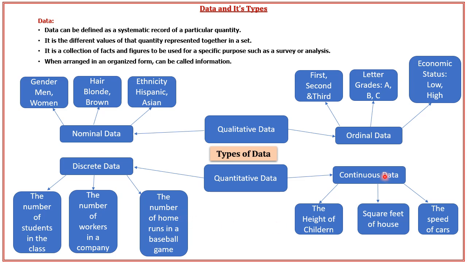Now here in continuous data, we are saying that the height of children, so we can measure height in inches, centimeters or feet. Then square feet of a house. So we can measure a house in square feet as unit. Then speed of a car. So speed of cars we can measure in kilometers per hour or any unit. So it will become continuous data.